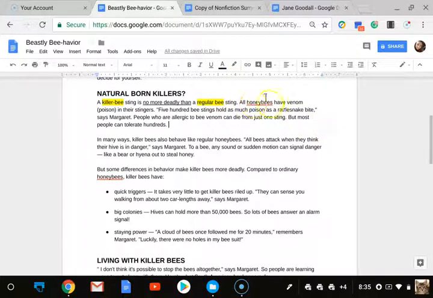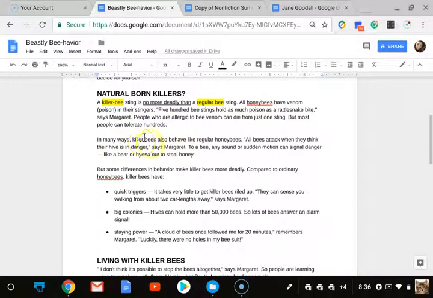So all honeybees have venom or poison in their stingers. "500 bee stings hold as much poison as a rattlesnake bite," says Margaret. People who are allergic to bee venom can die from just one sting, but most people can tolerate hundreds. So it's giving us information about bee venom, but nothing that's really a comparison or a contrast. So I think we can keep reading.